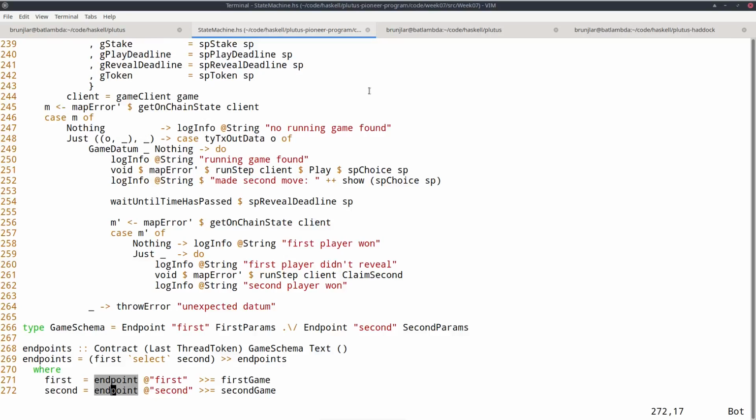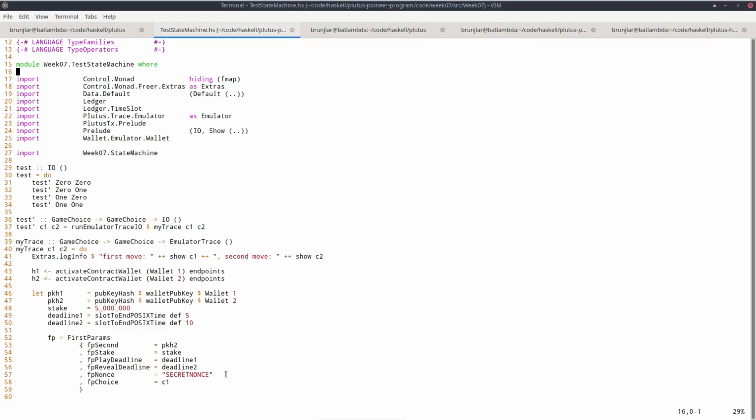So in principle, we halve the amount of code we need to write, and we remove a lot of duplication. In order to test this, I created this module test state machine, and it's almost an exact copy of the test module we saw earlier. There's one small wrinkle. First of all, of course, instead of importing even odd, I'm now importing state machine. But then there's one other difference, and that is with the deadlines. Earlier, I used slot to begin POSIX time, and now I'm using end.